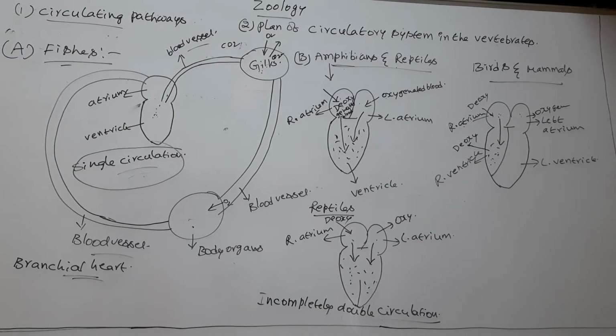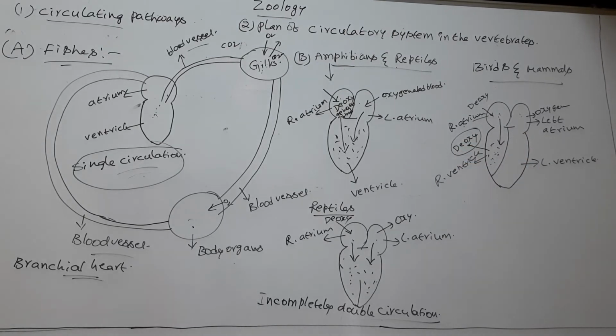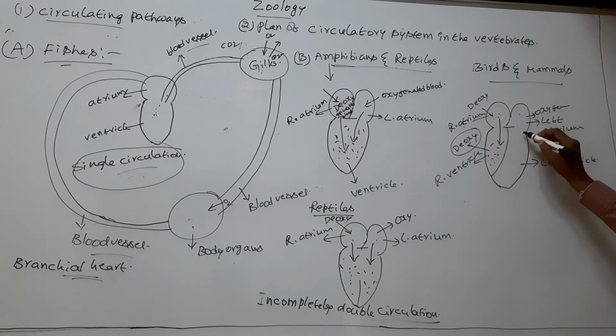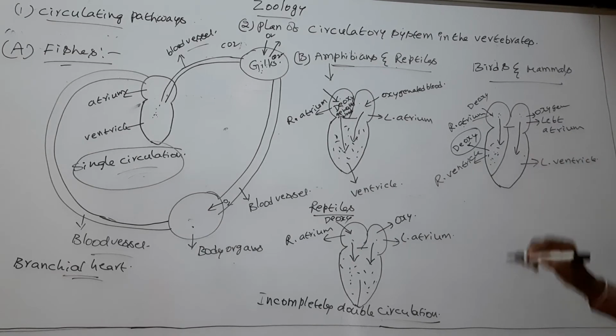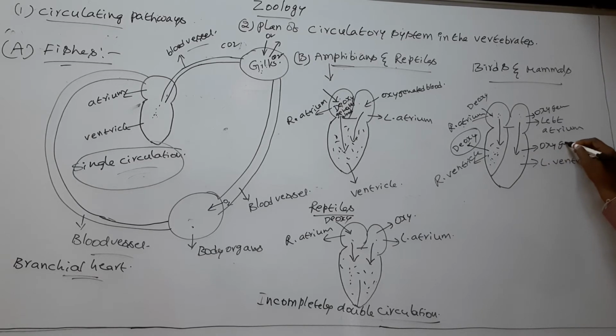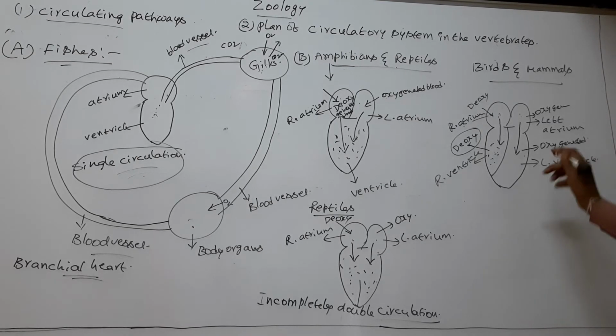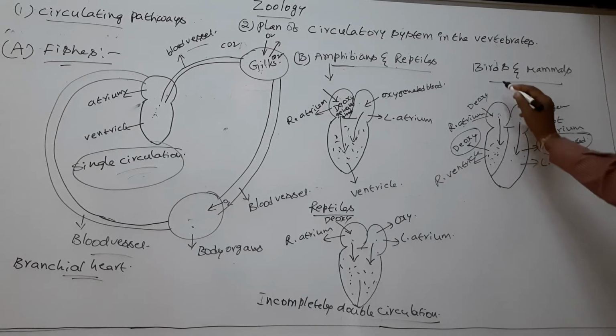The right atrium fills with deoxygenated blood. So the right atrium and right ventricle fill with deoxygenated blood. Next, the left atrium releases its oxygenated blood into the ventricle. So the ventricle fills with oxygenated blood. So the left atrium and left ventricle fill with oxygenated blood. So in the birds and mammals,